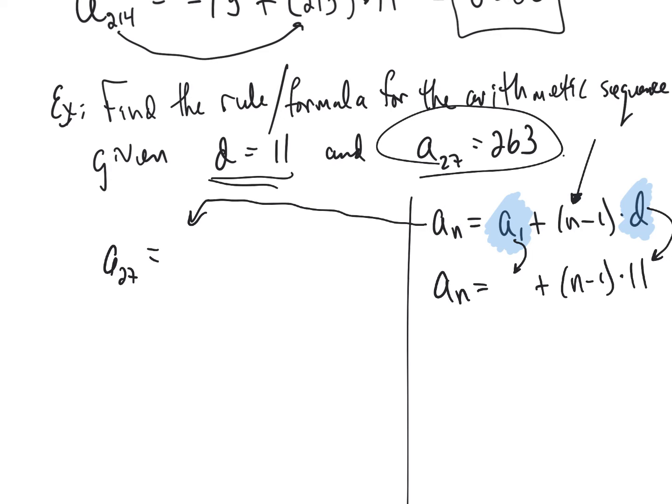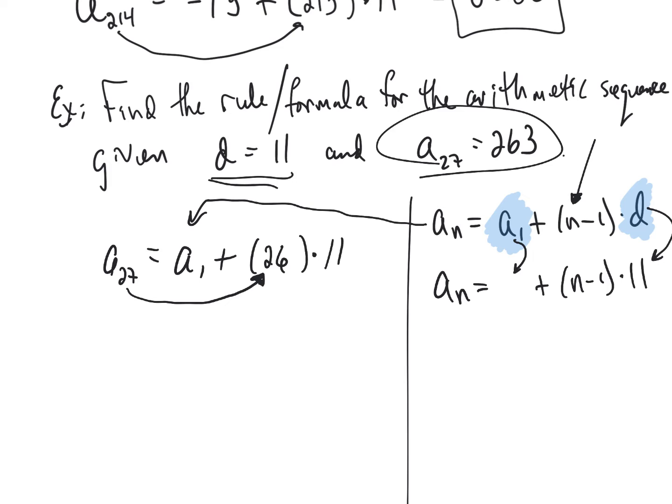So what a sub 27 is then going to be equal to is a1, which we do not know, plus n minus 1, which we do know. We know that number because the number in parentheses is always one smaller than the term number we're looking at. So if this is the 27th term, the number in the parentheses is 26. And finally multiplied by d, but they told us in the problem that d is equal to 11.